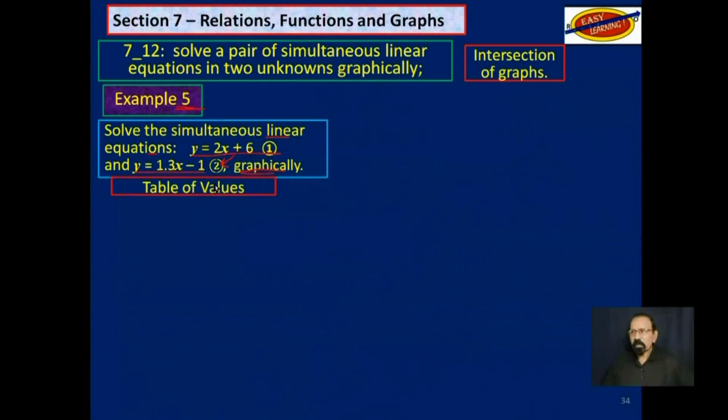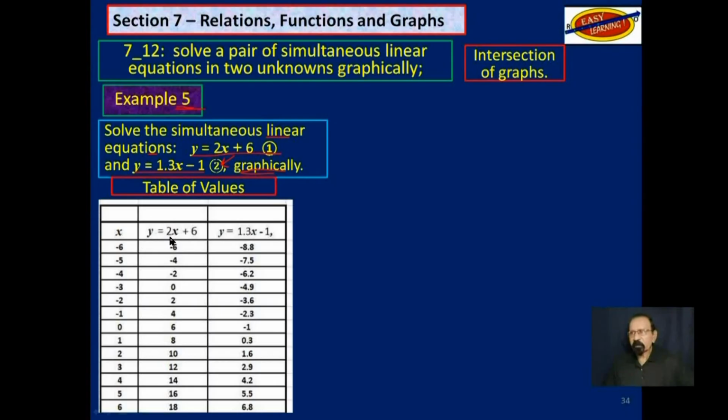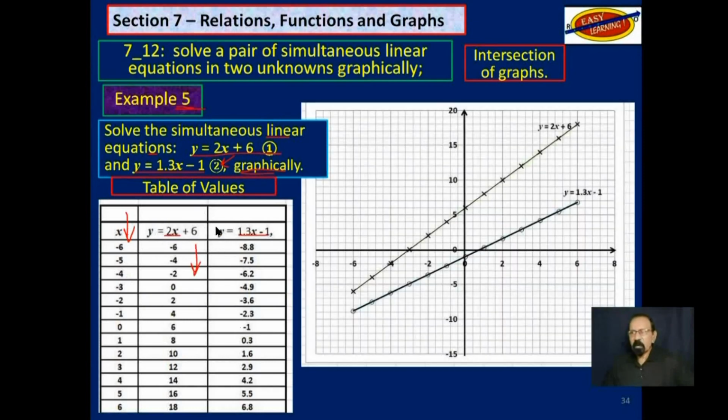So by now you know that we get our table of values or ordered pairs. This will be our domain values, and these will be our range values based on the equations we have. If we plot the graph, this is what happens. And remember, you don't need all of these points. You just need 3. But even with the 3 points, the 2 extreme points, -6, 6, and another one somewhere in between, say 1, we can see that the graphs do not intersect.